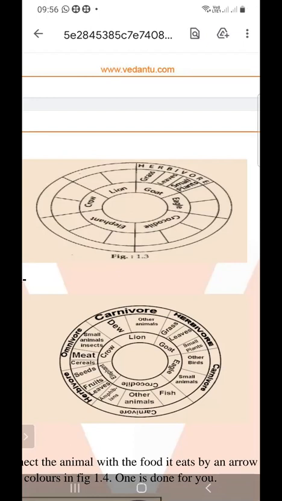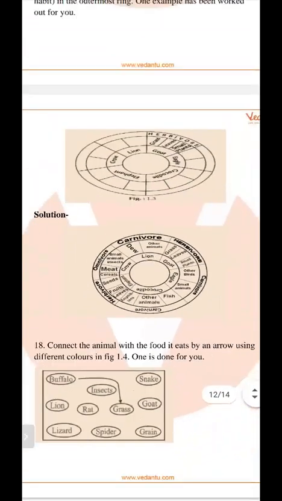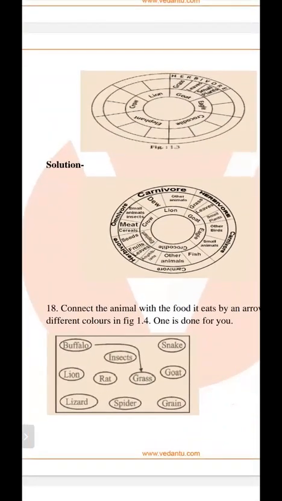Suppose crow is omnivorous, then he eats small insects, also meat, and also cereals. And what does elephant eat? He eats seeds, flowers and fruits. And what does crocodile eat? Fish and other animals. So this is a circle you have to write.